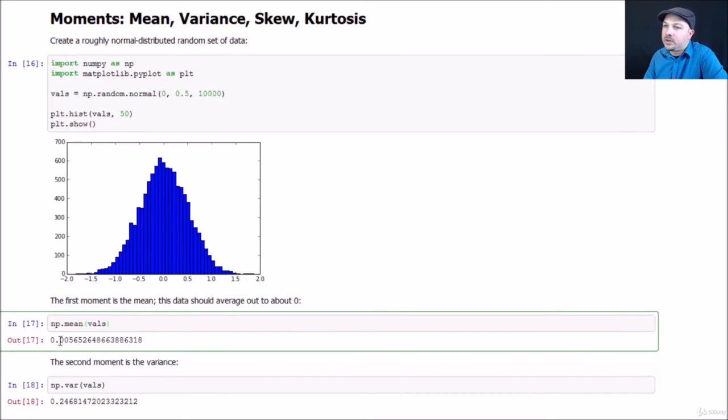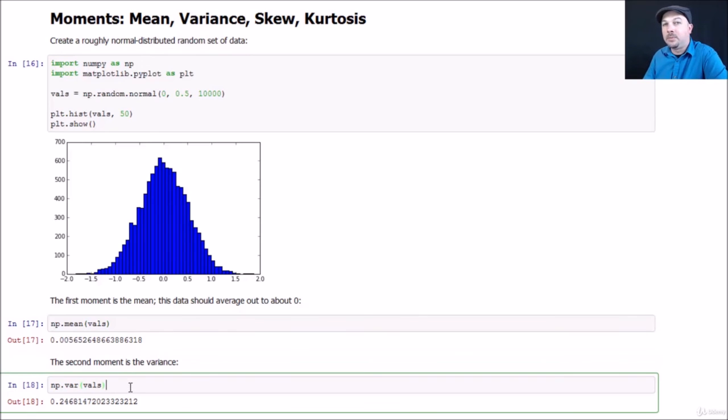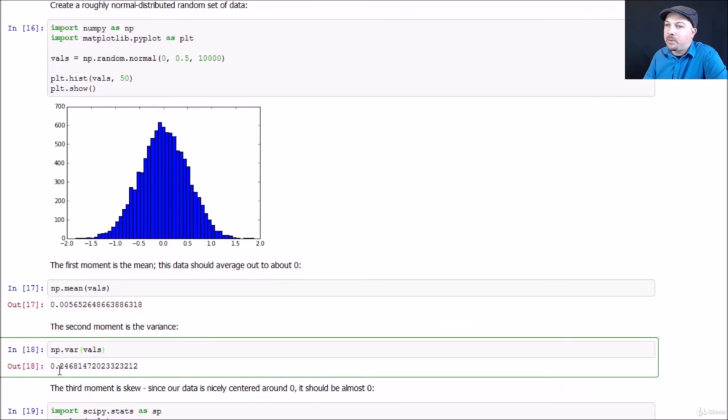So we can just call np.mean to find the first moment, which is just a fancy word for the mean. And that works out to be very close to 0, just like we would expect for normally distributed data centered around 0. So the world makes sense so far. The second moment, just another name for the variance, works out to be about 0.25. And again, that works out with a nice sanity check. Remember that standard deviation is the square root of variance. If you take the square root of 0.25, it comes out to 0.5, which is the standard deviation we specified while creating this data. So again, that checks out too.